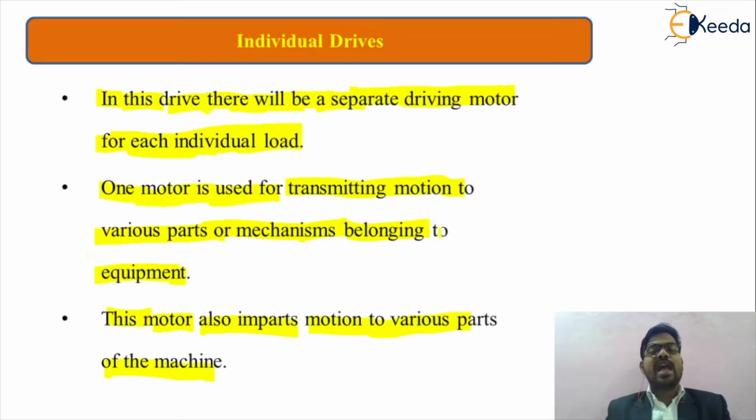Individual drives use a separate motor for a separate operation, and these drives impart motion to the various parts of the machine. A single motor gives motion transmission to the different parts of your machine. This is in concern with the individual drive.